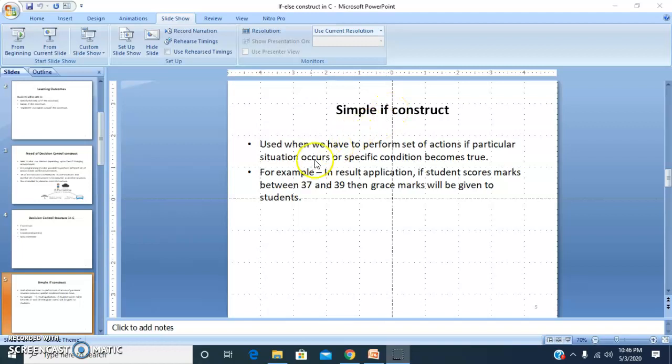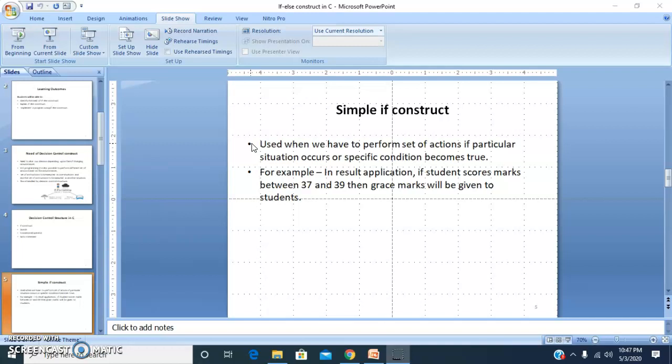The simple if construct is used when we have to perform a set of actions if a particular situation occurs or a specific condition becomes true. That means, suppose I have to reach my college, I follow this particular highway. But if there is heavy traffic on that highway, if the highway is busy, then I will take another diversion.